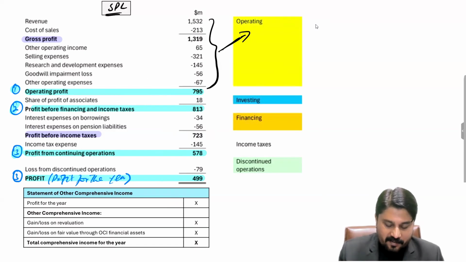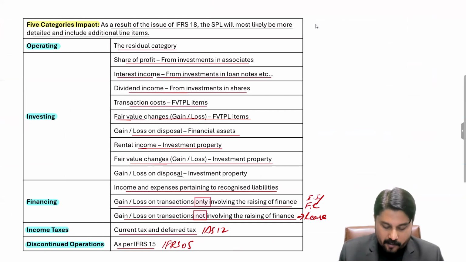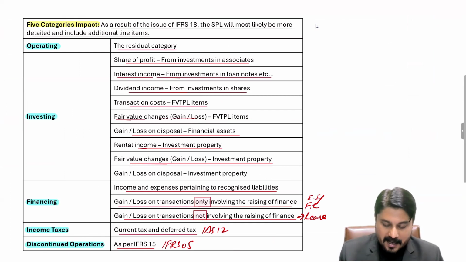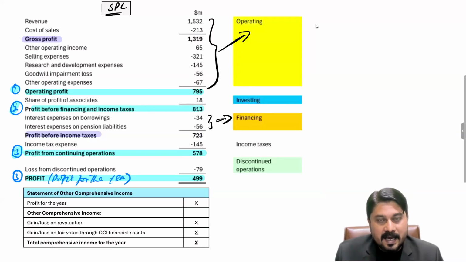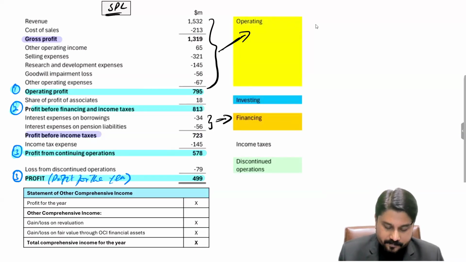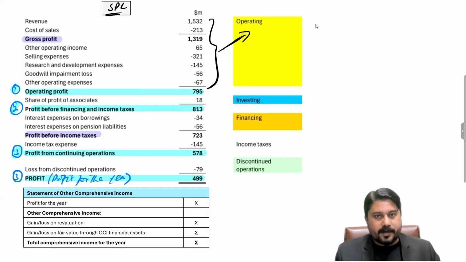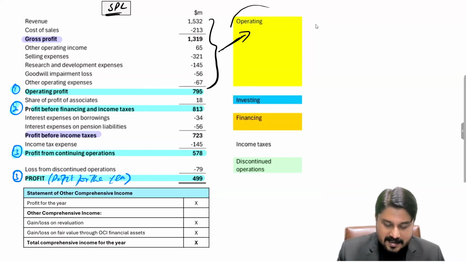For the investing category, all of these elements are to be considered. For financing activities, any income and expenses pertaining to financing are to be considered under the financing category, and from different things, only two elements are considered over here in this example, right? And income taxes are to be considered according to the guidance of IAS 12, and discontinued operations profit or loss is calculated according to the guidance of IFRS 5. So these elements are these categories.